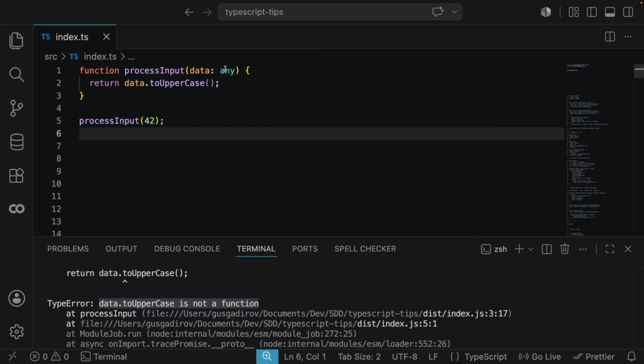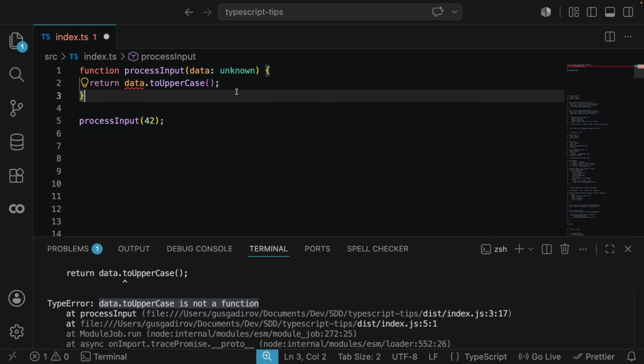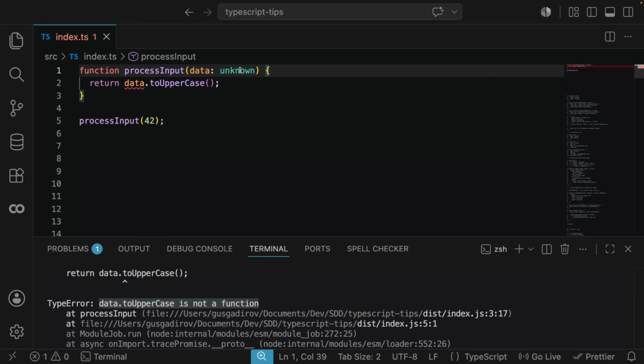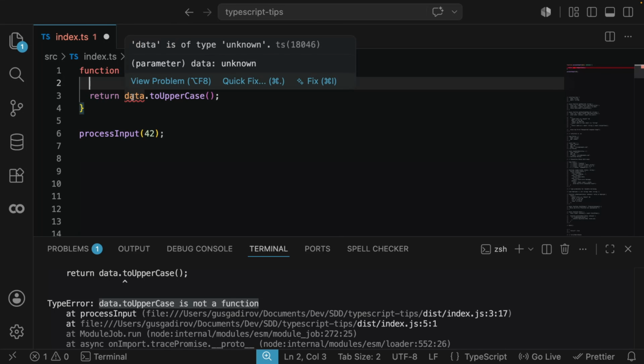So what we're gonna do is simply replace this any with unknown, and then unknown is kind of a technical debt, or the way of declaring a technical debt and telling TypeScript, hey, don't worry, I really don't know what the type is at this moment, but I promise I'm gonna take care of it at some point. Because if you don't, your TypeScript is actually not going to compile, and it's going to complain like this: data is of type unknown, meaning you have now a technical debt that you need to solve.